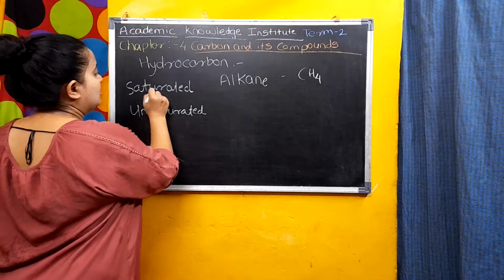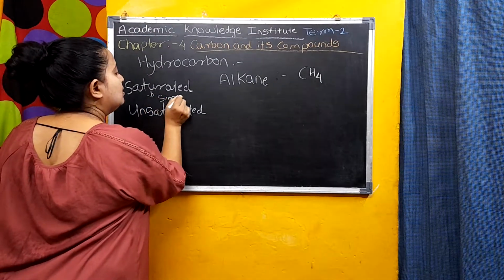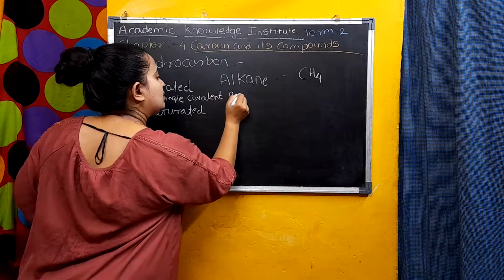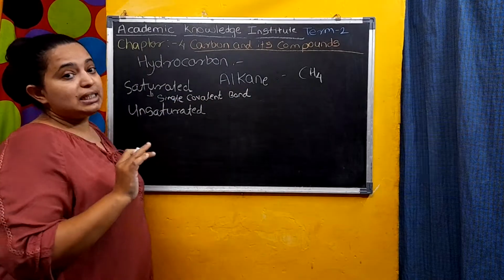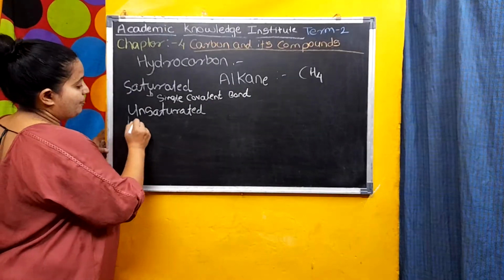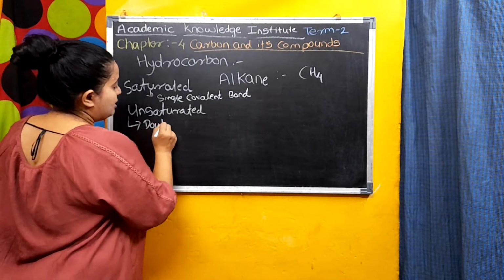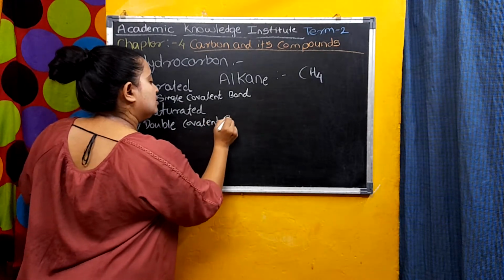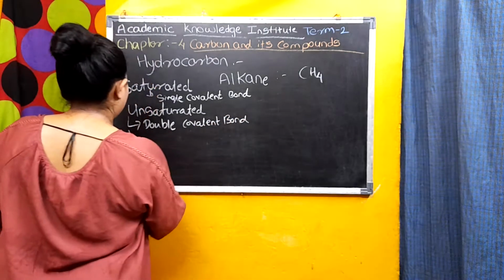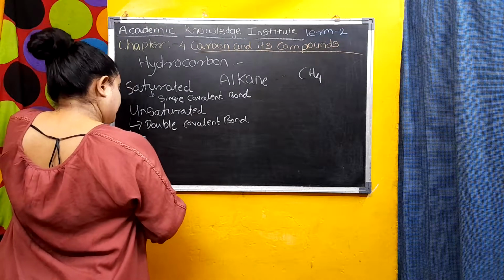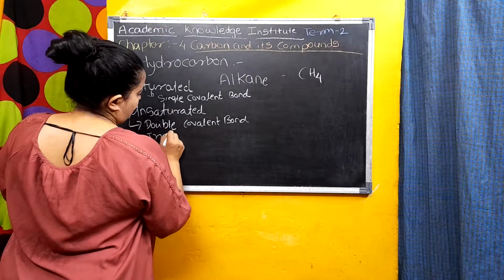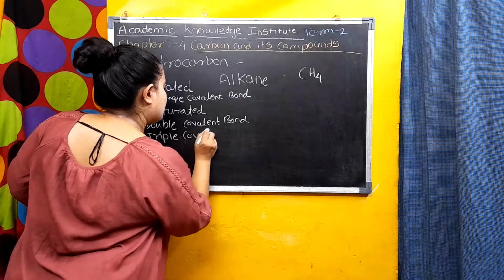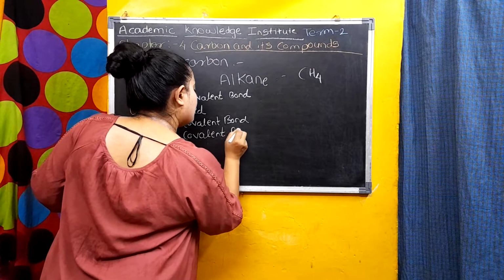See here, they attach with a single covalent bond; here they attach with a double covalent bond, and here with a triple covalent bond.